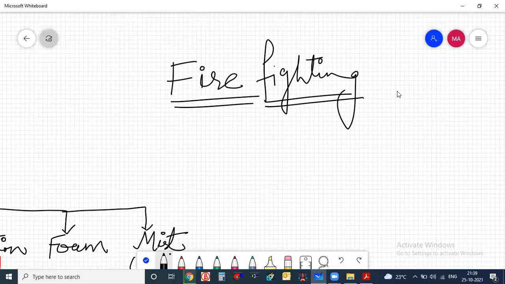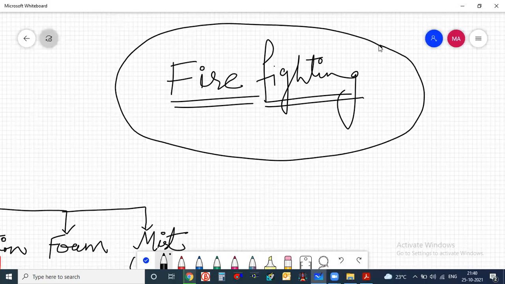Recently in Mumbai, I think 4 to 5 days back, one building caught fire, but they are saying that it is a construction fault. So somewhere or the other, we will see that firefighting is also responsible, or I will say that the firefighting system is responsible.